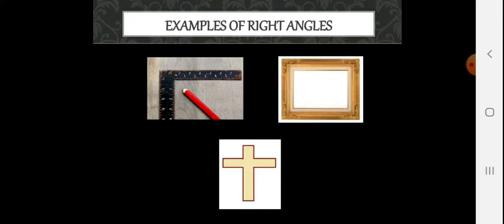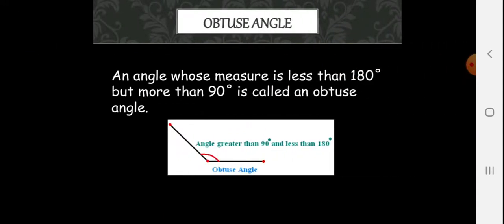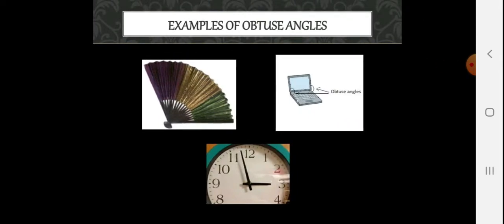Examples of right angles, you can see here in the figure, the photo frame and the cross and the scale which is exactly measuring 90 degree. Obtuse angle: an angle whose measure is less than 180 degree but more than 90 degree is called an obtuse angle. Examples of obtuse angles are, you can see here in the figure.